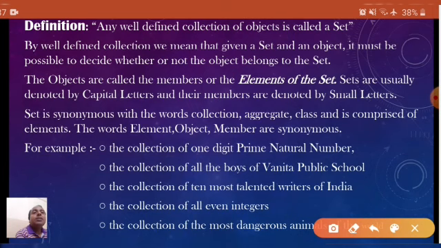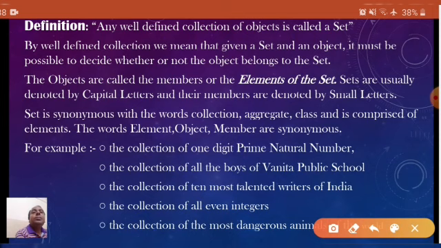This means that the different items of party wear are the elements or the members of the collection. Okay. Now it will be cleared time to time when we will discuss some more problems.